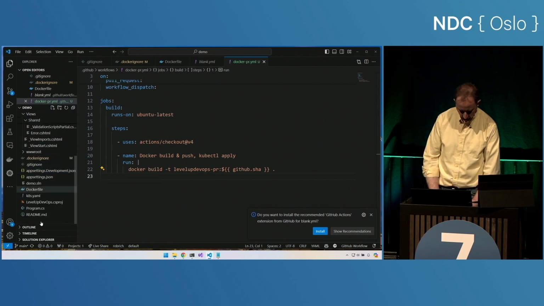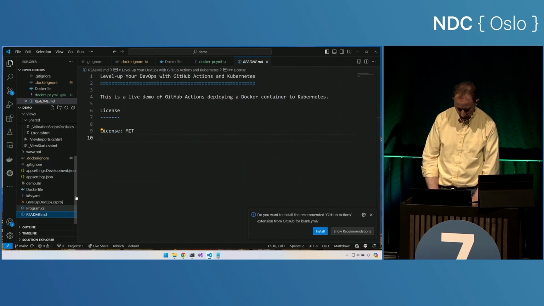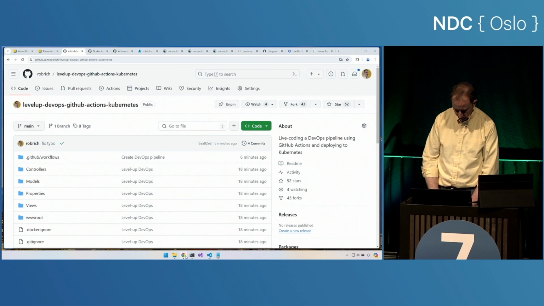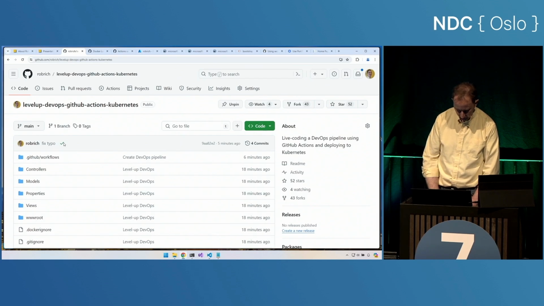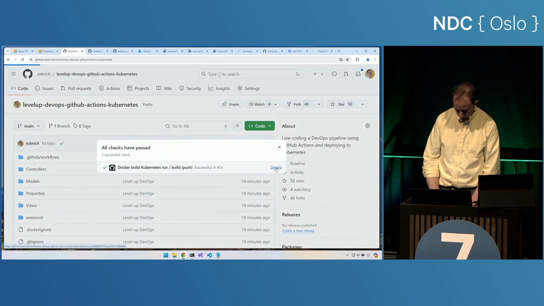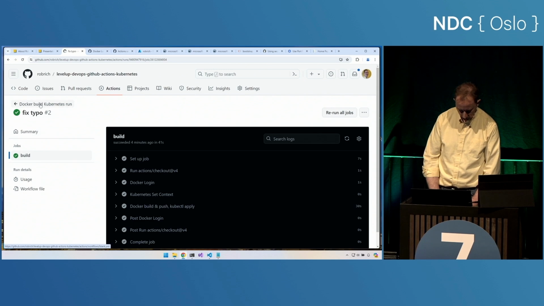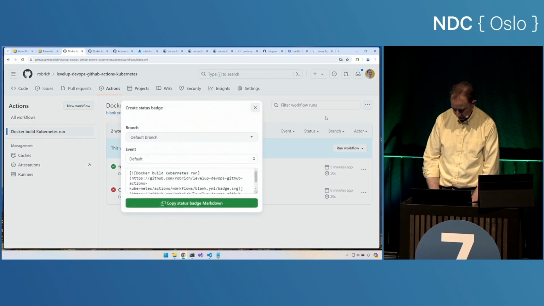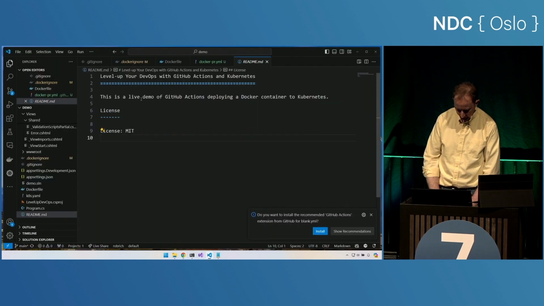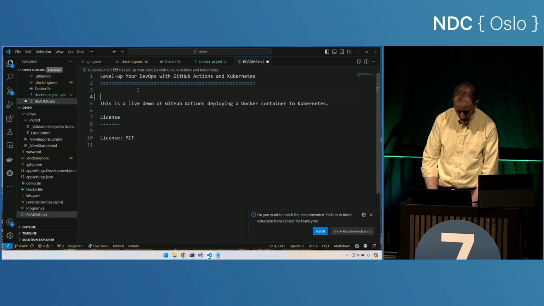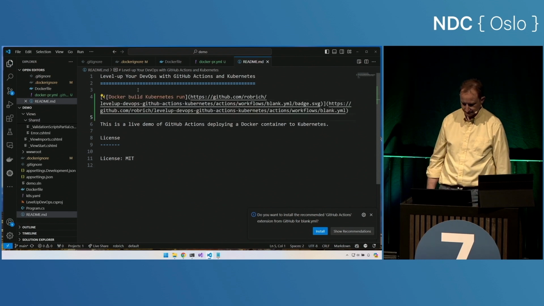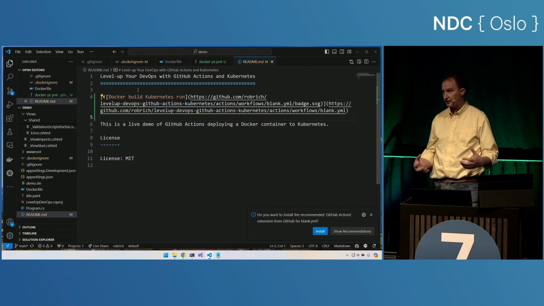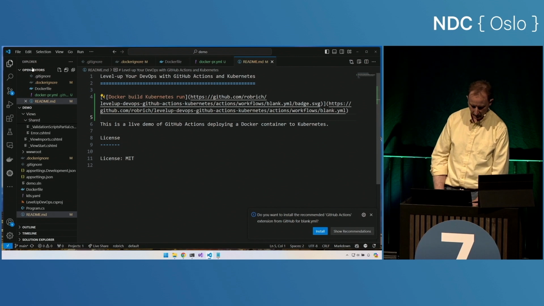And let's also come back into this README. And let's add a tag. So let's go back into that build, and we'll take a look at this build run. And we'll come here and we'll say, I would like to create a status badge. Copy that status badge. And let's set that right there. Cool. So we've got our status badge. We've got our pull request build.